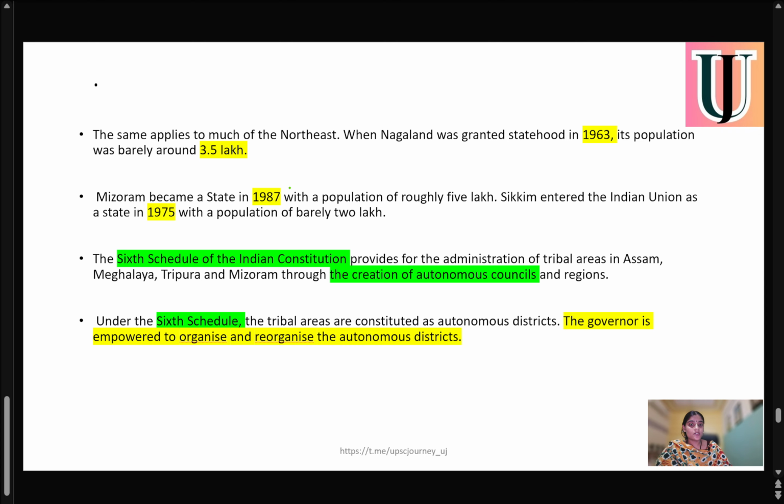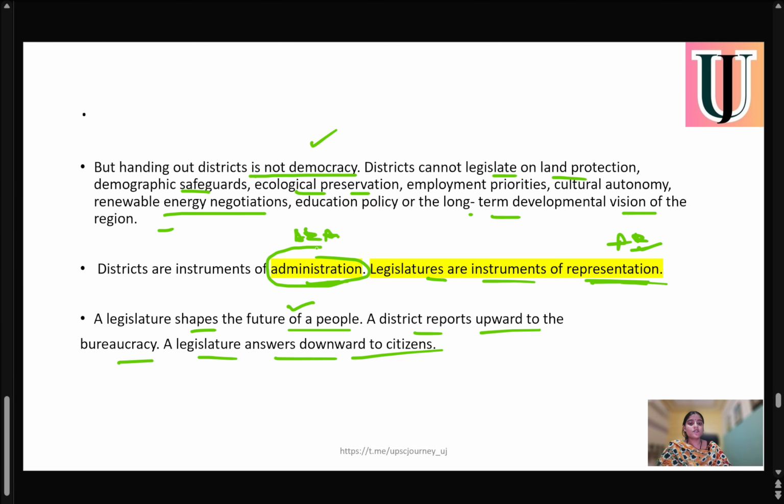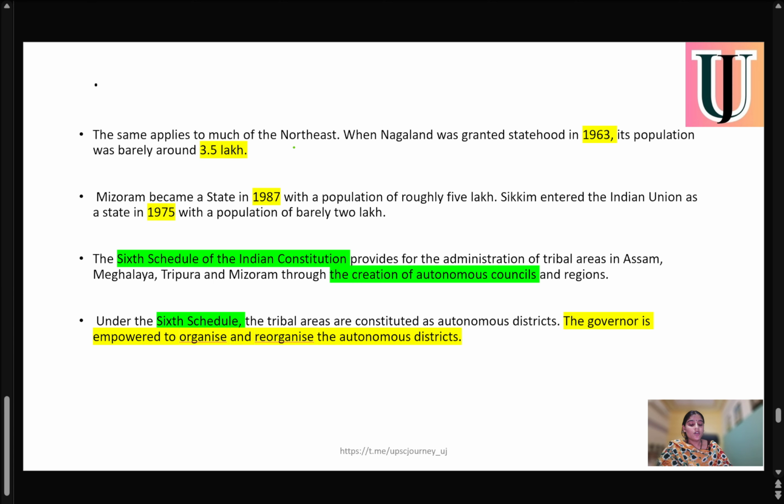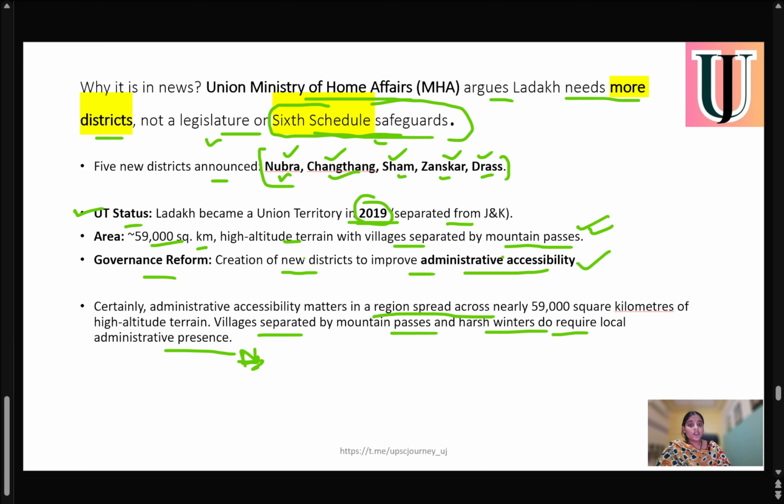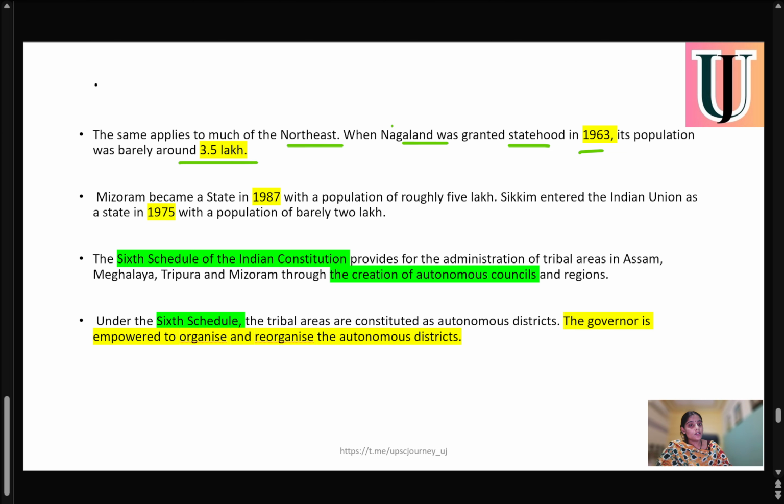The same applies here, because in this article there is a reference to other states, like the northeastern states. When Nagaland was granted statehood in 1963, its population was barely around 3 lakh. So they are saying that as the northeastern states like Nagaland and Sikkim were already given statehood, why not Ladakh?